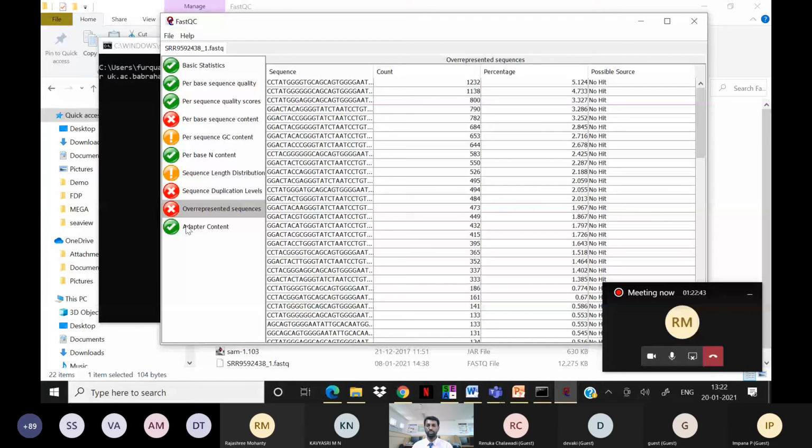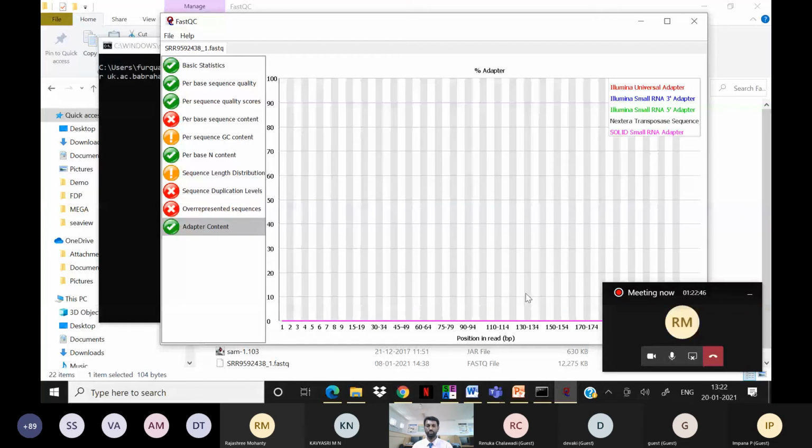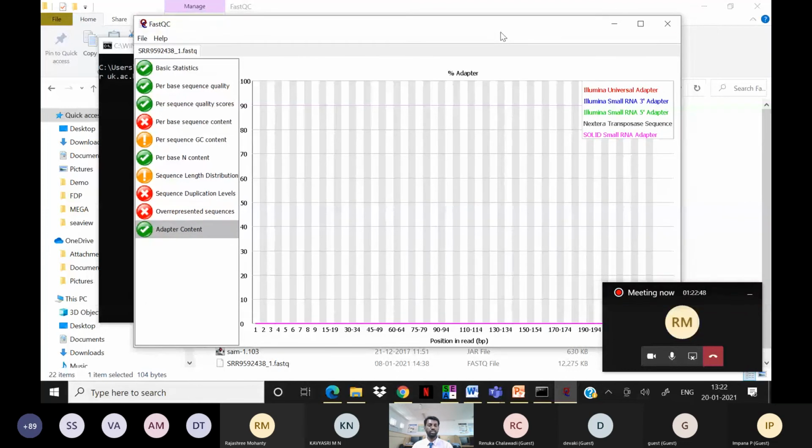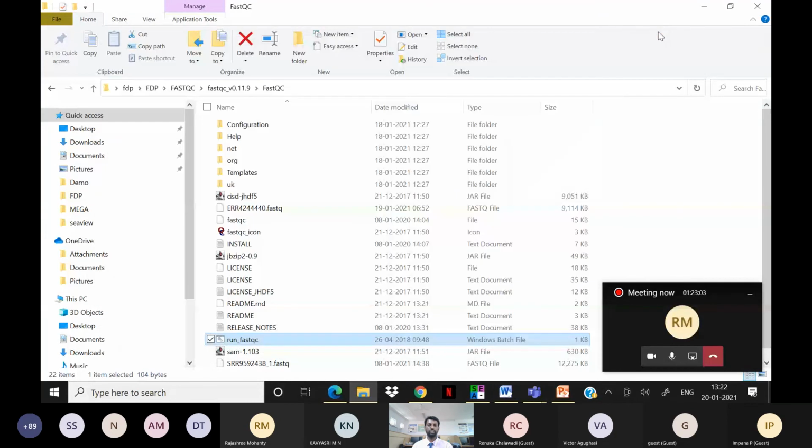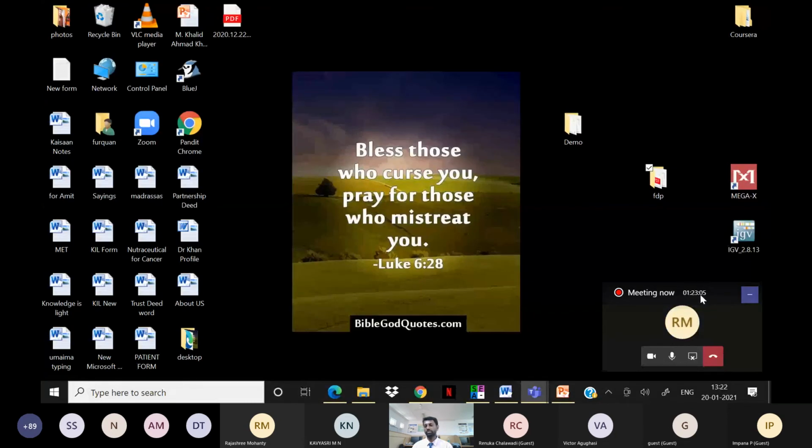So adapter cutters are also used here. The Illumina adapters and whichever adapters were used can be eliminated, and at the end we should have only genome sequences. Different tools are available for this analysis, such as SAMtools, BAMtools, Trimmomatic and Cutadapt. Using these tools, we can remove and trim out all these things and get high quality genome data for further analysis.